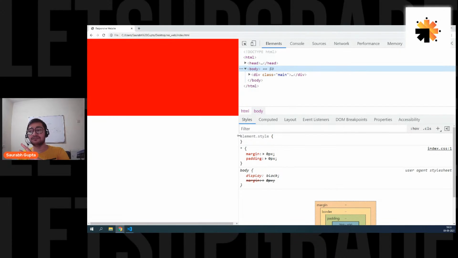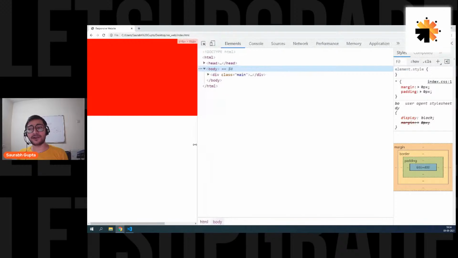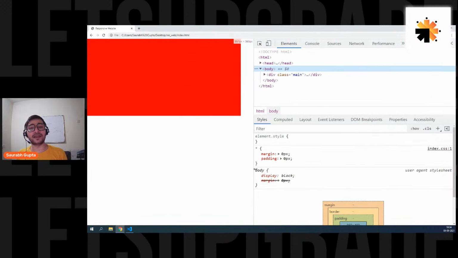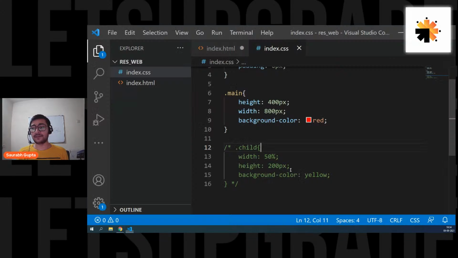Width is the most important factor of responsiveness. That's why you have to work with width. That's why we don't give pixels, because pixels never get small. They always follow their own width. So even if the screen is small or big, it doesn't matter. Always give it in percentages.